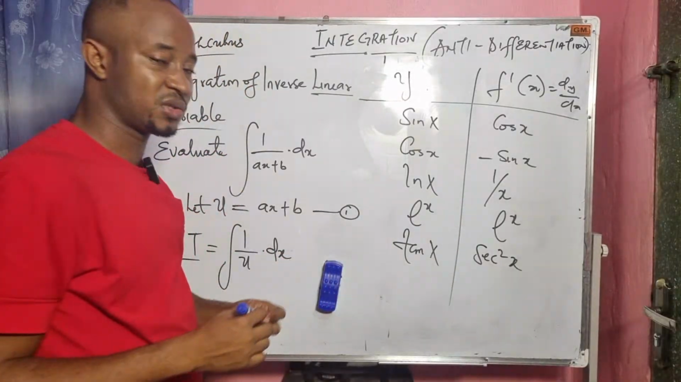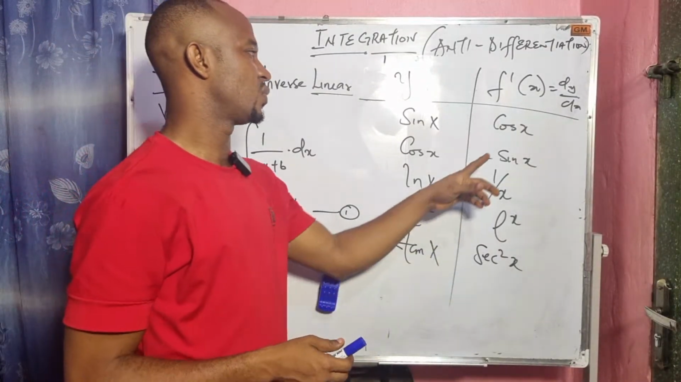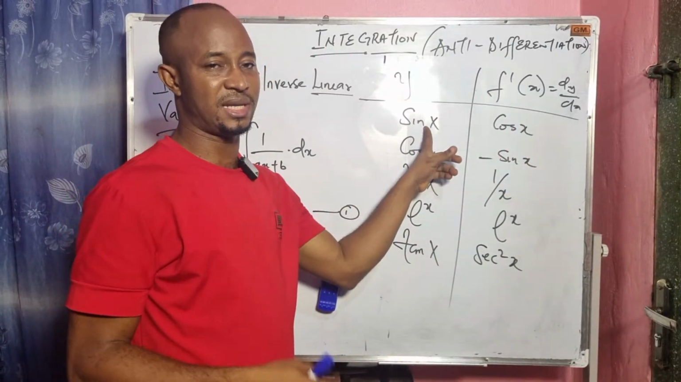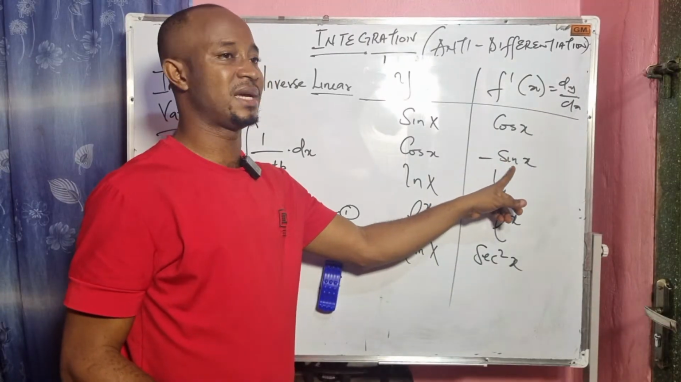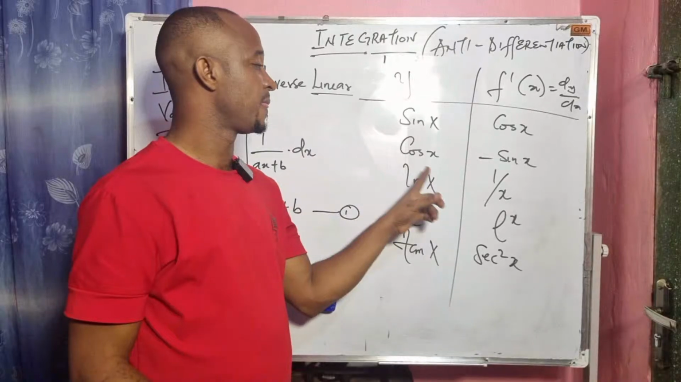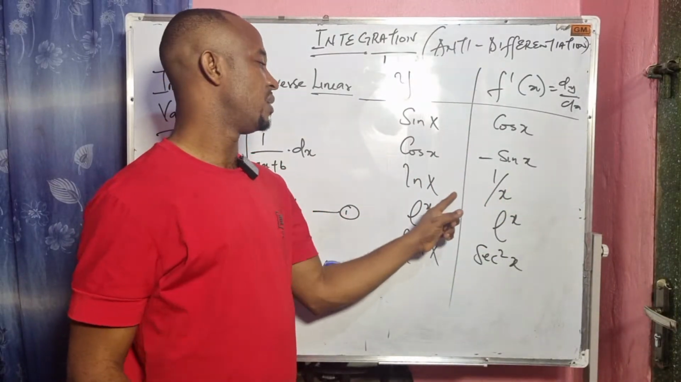Now, if integration is a reverse process of differentiation, that means when you integrate cos x, the result becomes sine x. If you integrate sine x, the result becomes what? Minus cos x. Are you there now? If we integrate 1 over x, what will be the result?